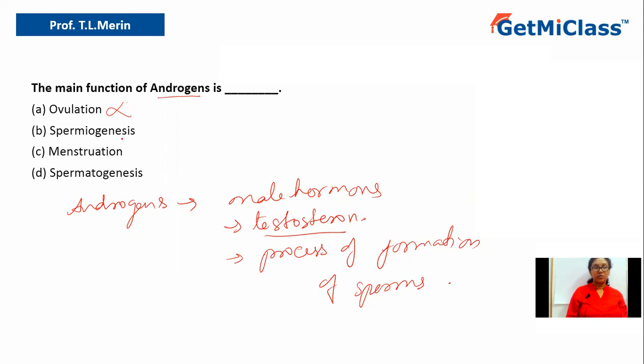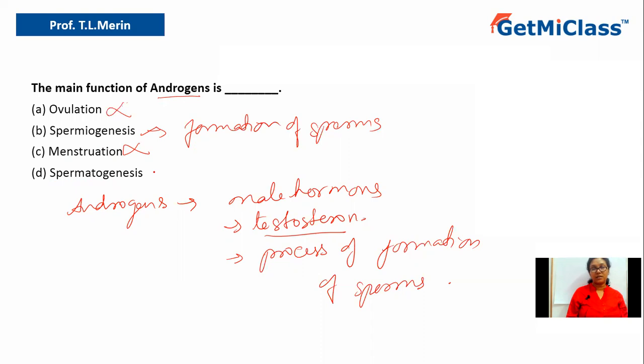Option B says spermiogenesis. So what do you mean by spermiogenesis? Spermiogenesis is nothing but the formation of sperm. So yes, androgens help in spermiogenesis. Then this is correct. Then option C says menstruation. Menstruation happens in females, so androgens do not play any role there. Hence it is not correct. Option D says spermatogenesis.